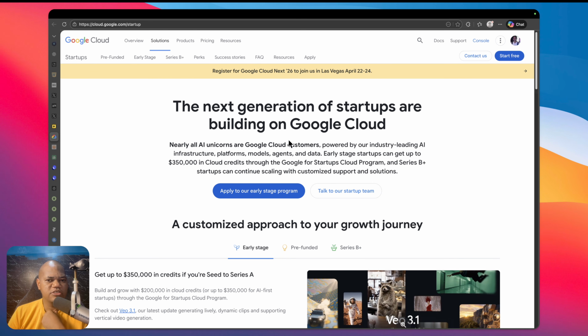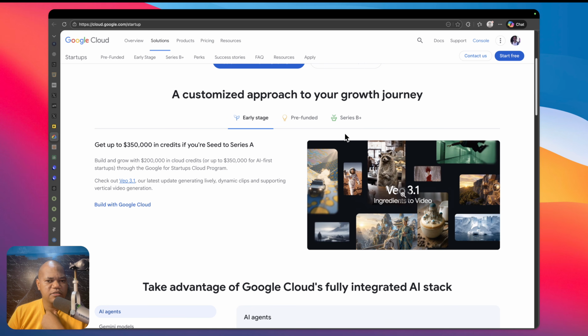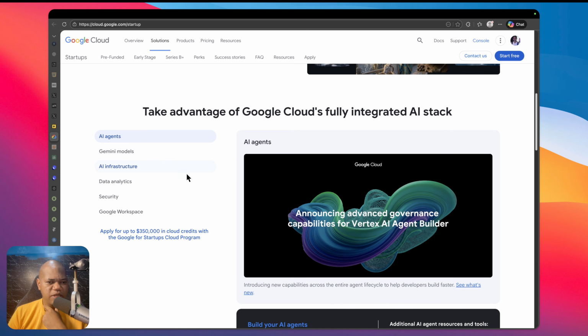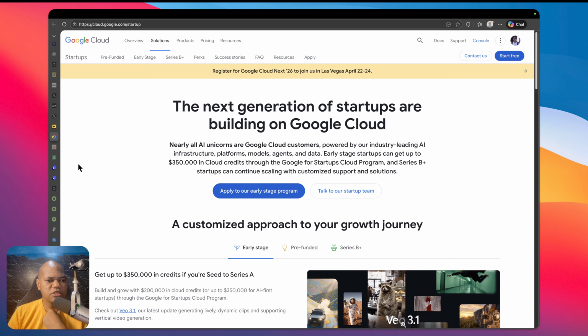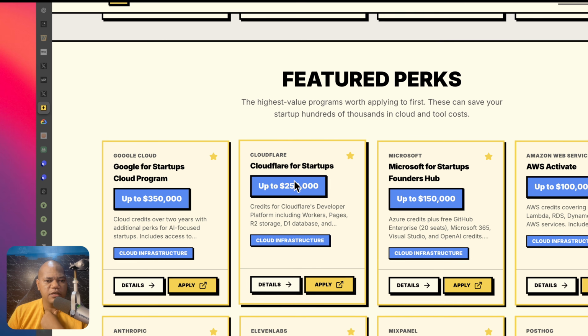So here it says next generation of startups are building on Google Cloud. There is early stage, pre-funded, Series B. I definitely would want this, so I'd be applying, and I'll be recounting the process of application in another video.